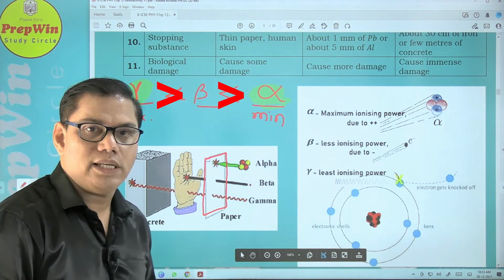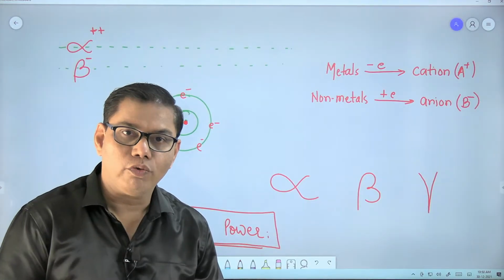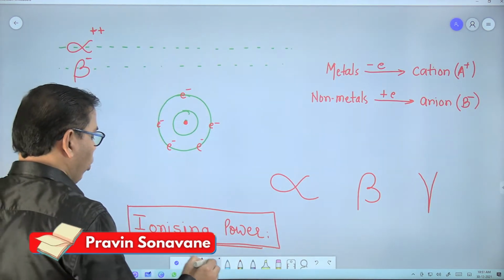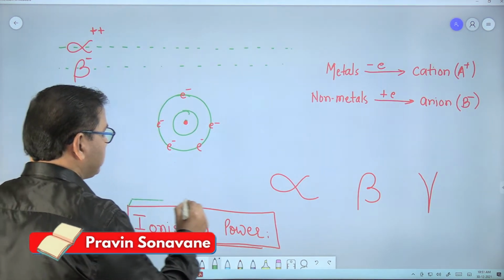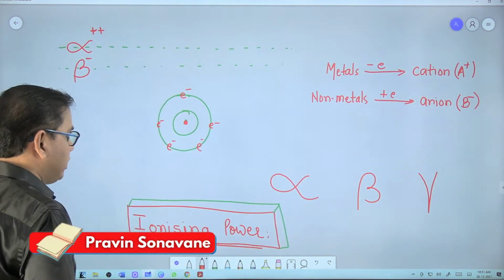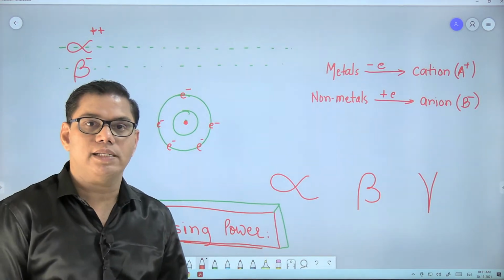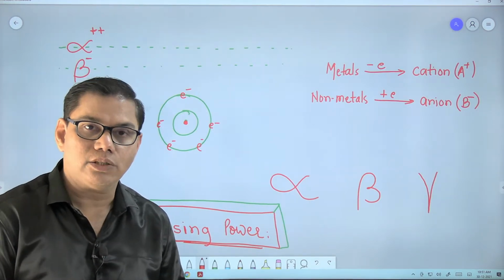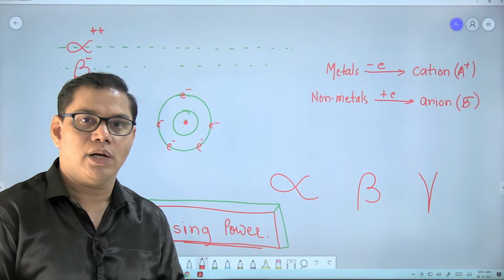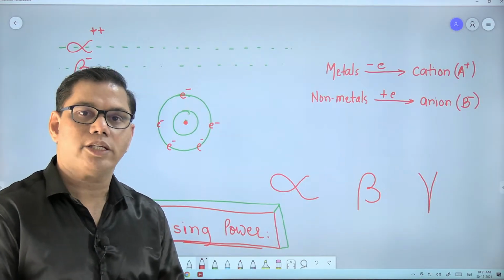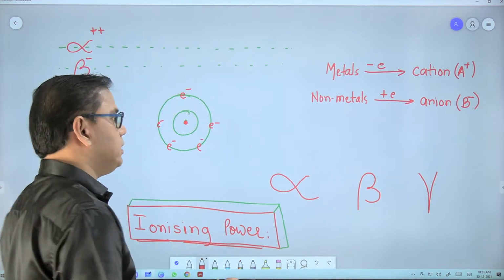I hope this was easy to understand. Now you have to force your concentration because this is a part which most of the students fail to understand, that is the ionizing power. And I have seen that even most of the teachers do not pay more attention to this part. They ask a student only to memorize this without a proper understanding. Today I am going to explain this to you in great detail.